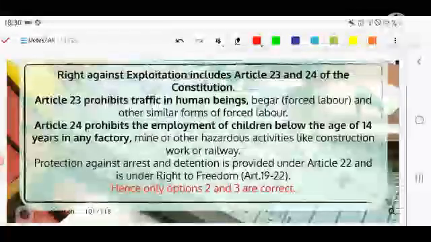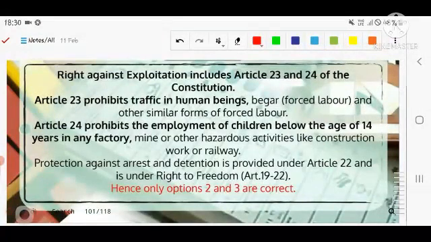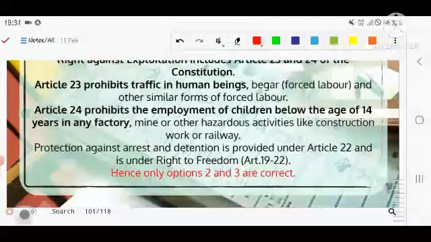Let's see. Right against exploitation is under Articles 23 and 24 of the Constitution. Article 23 prohibits traffic in human beings, begar for example, and other similar forms of forced labor. Article 24 prohibits the employment of children below the age of 14 years in any factory. For the effective implementation of this, Parliament also made some laws regarding them where children under 14 could not work in the factories, but they can be exempted. For example, in household factories, if I am under 14 and my father is a businessman, and I go there and work, that is exempted from this type of prohibition.